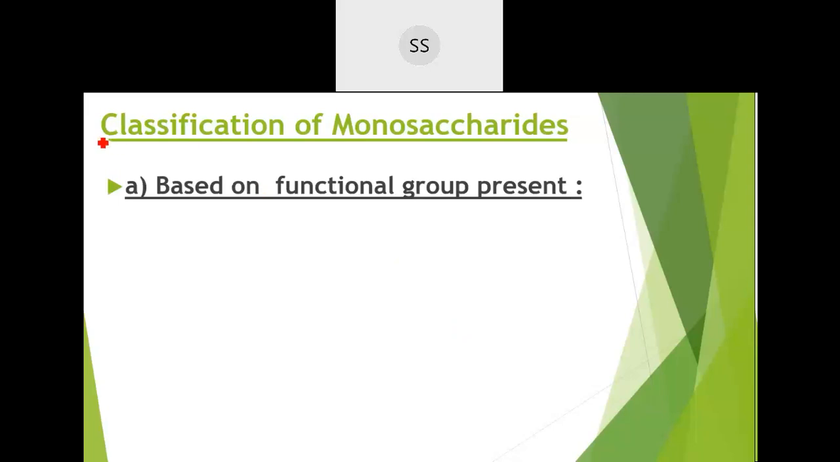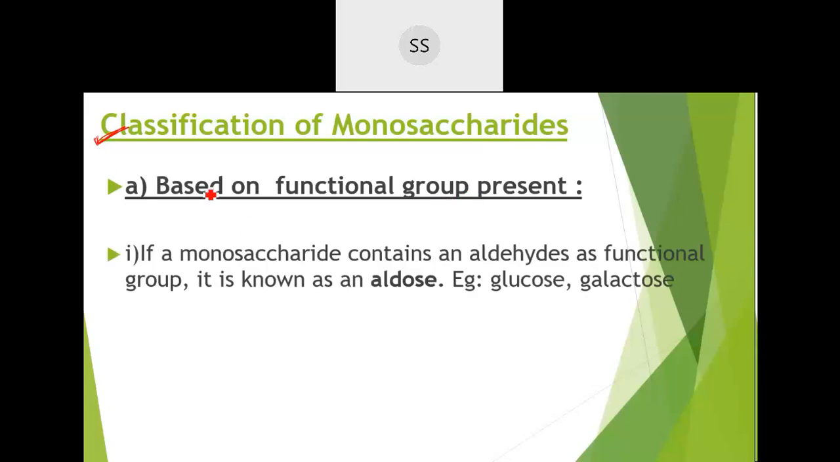Now we are going for classification of monosaccharides. The first classification is based on the functional group present. If a monosaccharide contains aldehyde as a functional group, then it is called an aldose. Examples are glucose and galactose. These are the monosaccharides which contain aldehyde as a functional group. Aldose will be the name for them.